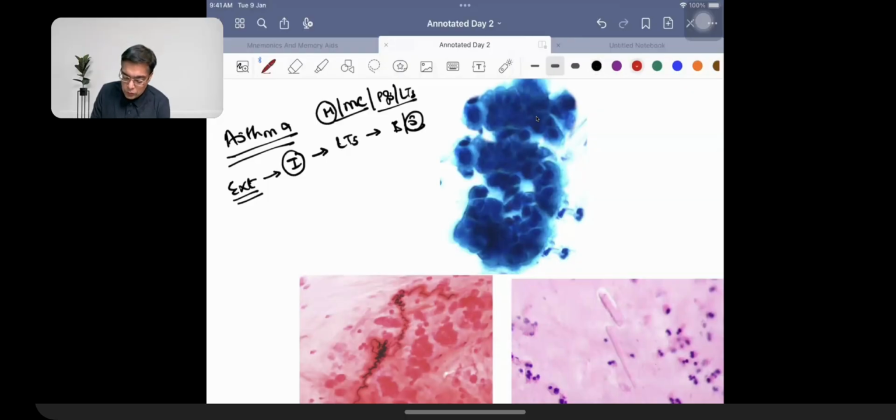Remember the fact that when we are talking about cells like eosinophils, cells like neutrophils, they are going to be important, but they are important only in the late phase of asthma. So that was what was asked to you as an INI question. Whenever we are going to be talking about the other type of asthma that is given the name of intrinsic asthma, it can be seen in people having a history of viral infection. There can be a situation when the patient has been exposed to cold temperature.